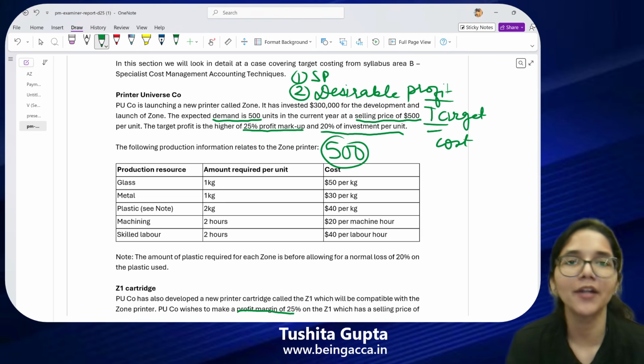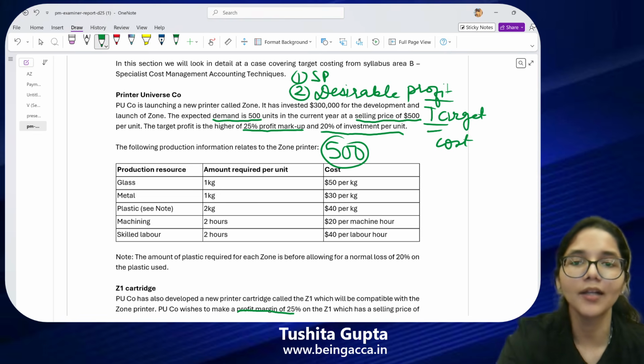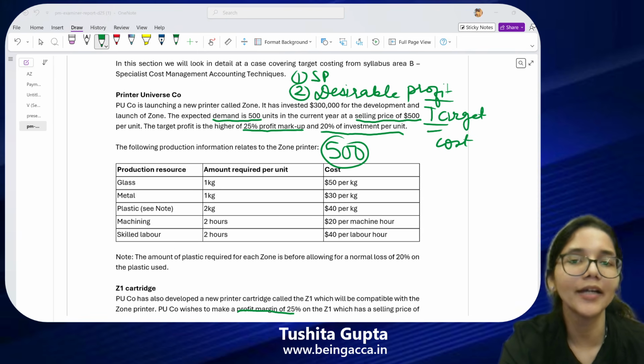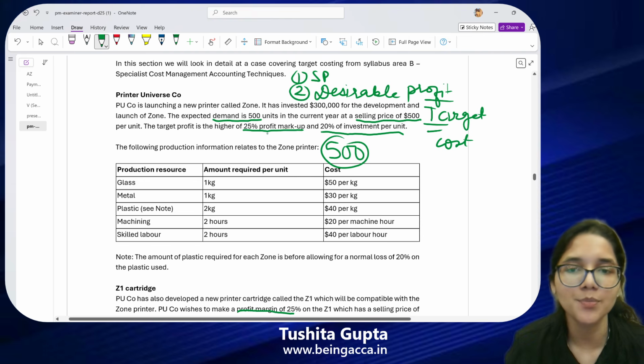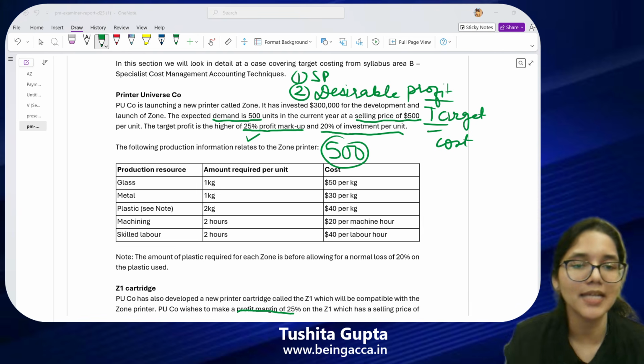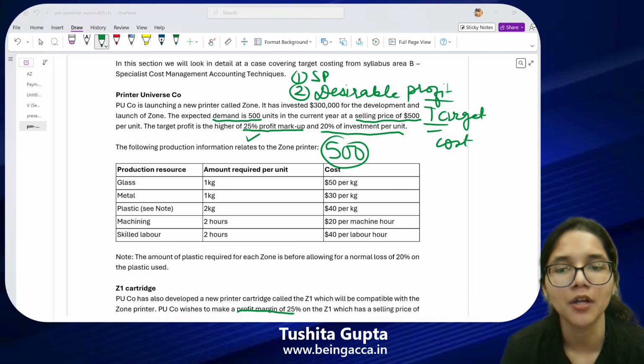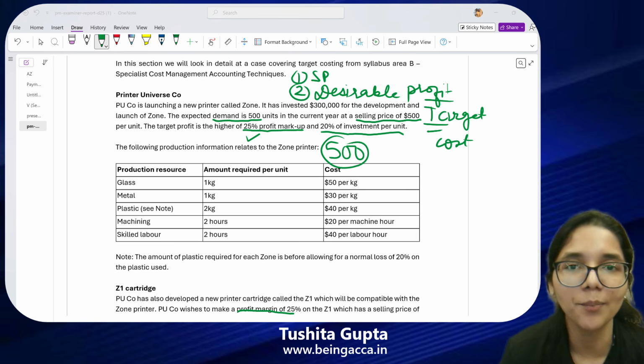Now with respect to my target profit, it is actually the higher of two numbers. So I will do the calculations for both of them and then find out whichever is the higher profit, and I will choose that particular profit. The very first option that I have is putting a 25% markup. Now guys, we have two concepts. One is markup, one is margin. What is markup calculated upon?